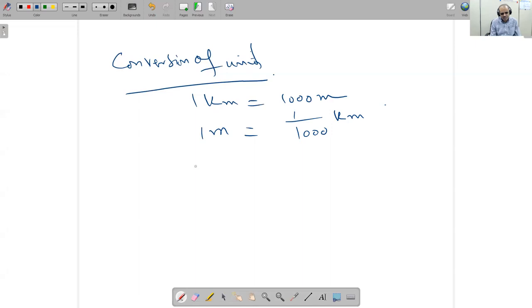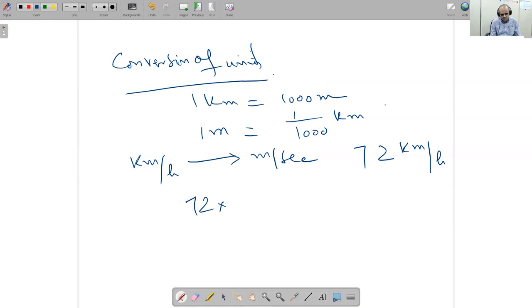And one more conversion is frequently used in this syllabus. That is kilometer per hour to meter per second. So what will you do? If we have this value 72 kilometer per hour, we want to convert it into meter per second. What we will do? 72 into 1000 divided by, in 1 hour, how many seconds? 60 into 60. So you can solve it and get the answer.